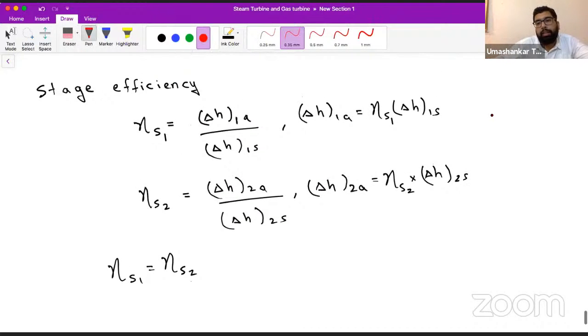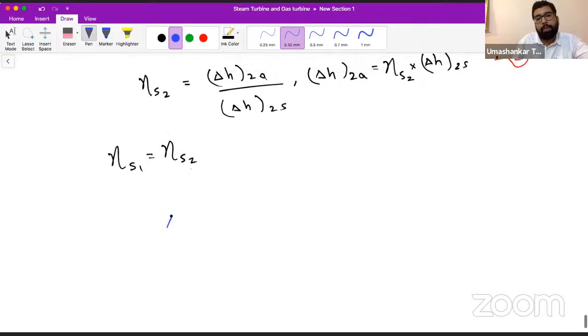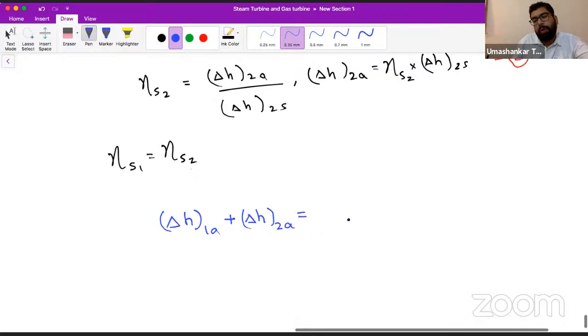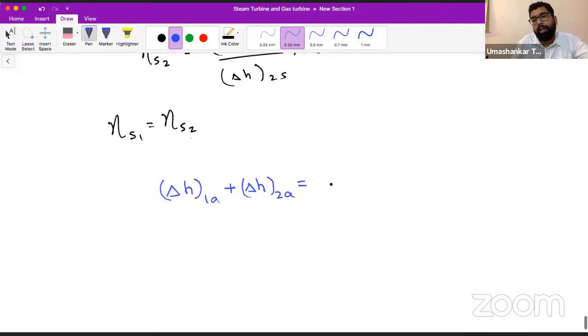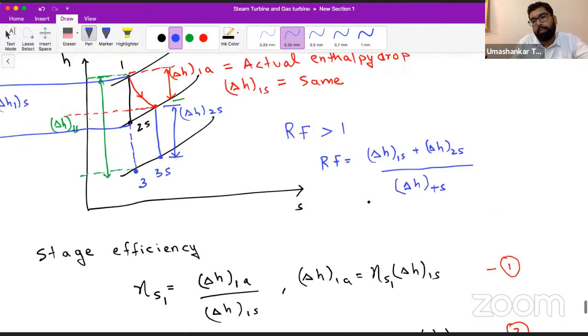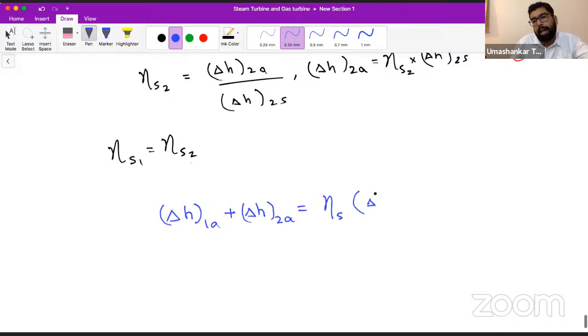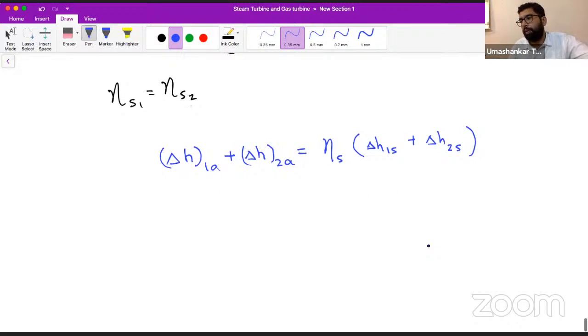Isn't it clear? This is equation 1 and this is equation 2. If I add equations 1 and 2, we may write delta h1a plus delta h2a is equal to the stage efficiency, since we have considered it equal, times delta h1s plus delta h2s. Is that right or not?